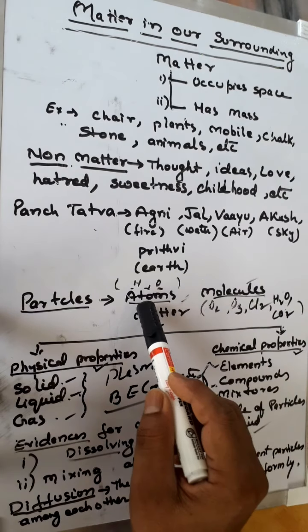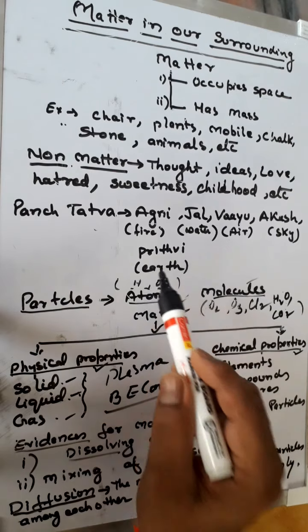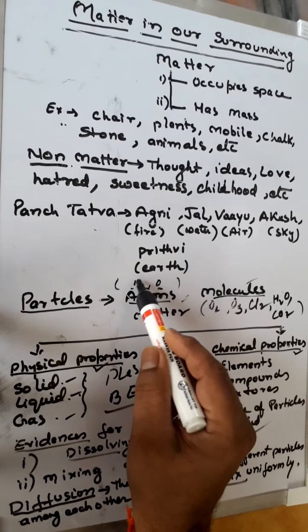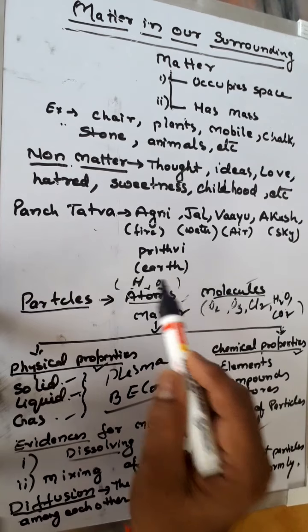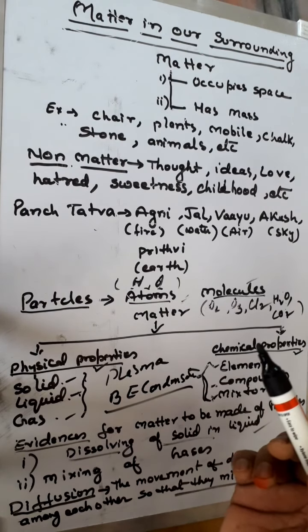What do you mean by atoms? Atoms are the smallest particle of an element which contains the properties of that element. Like if we talk about hydrogen, hydrogen is made up of atoms of hydrogen. If we talk about the element oxygen, it is made up of atoms of oxygen.